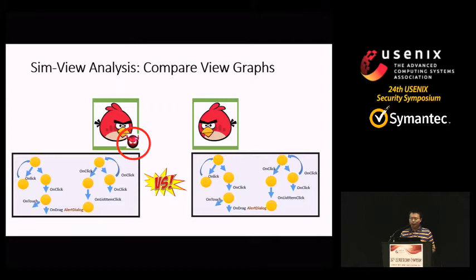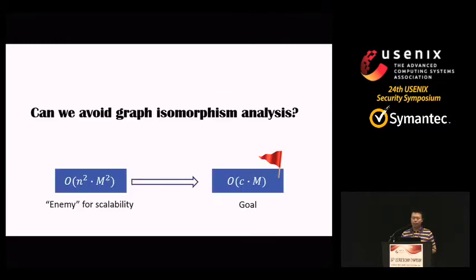However, simply using an isomorphism algorithm to compare two view graphs is not scalable. It may take over 100 years to compare 1.2 million apps. So how to deal with this problem? Can we avoid graph isomorphism analysis?